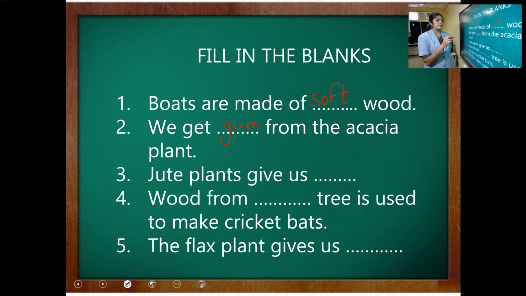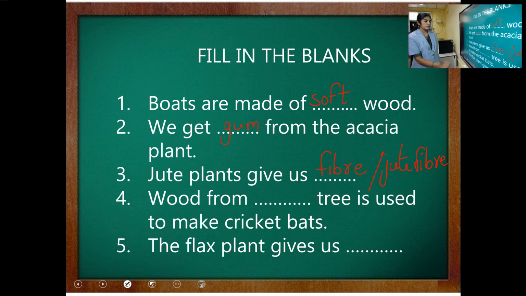Third question. Jute plants give us dash. Jute plants give us fiber. Which fiber do you get? Jute fiber. Jute plants give us jute fiber. Both are correct. If you write fiber also, it is correct.